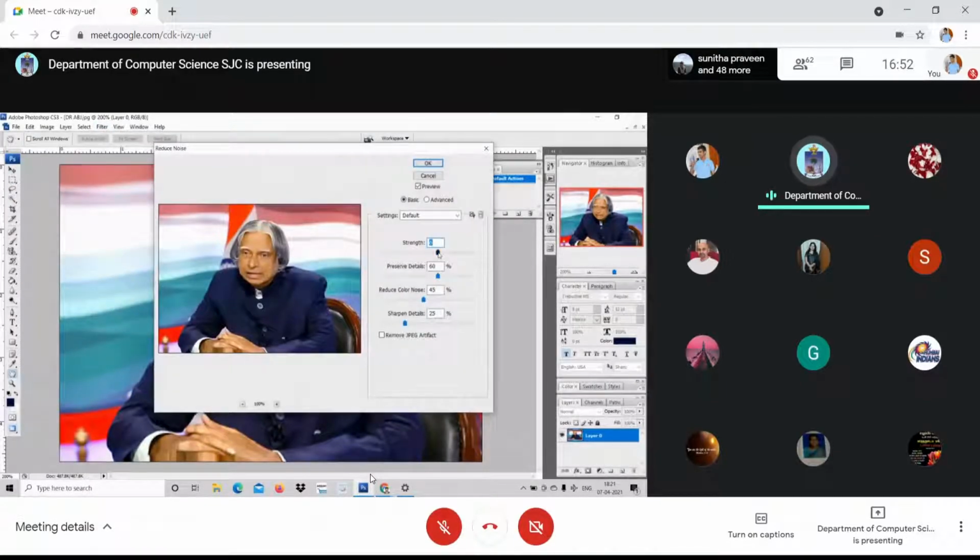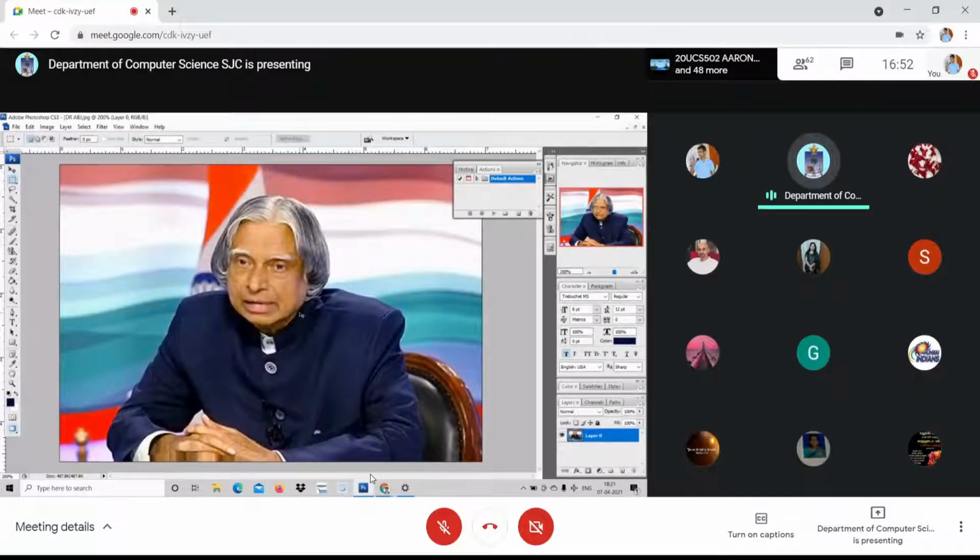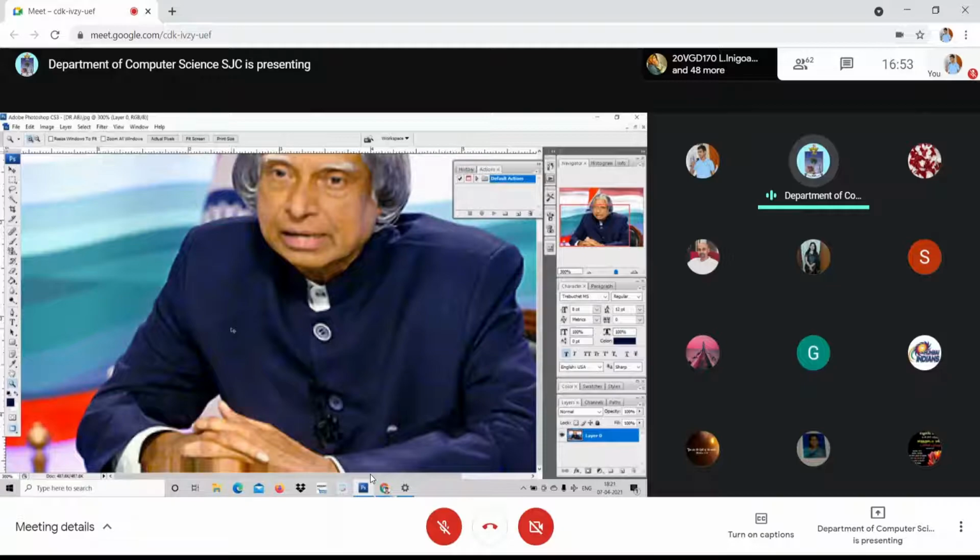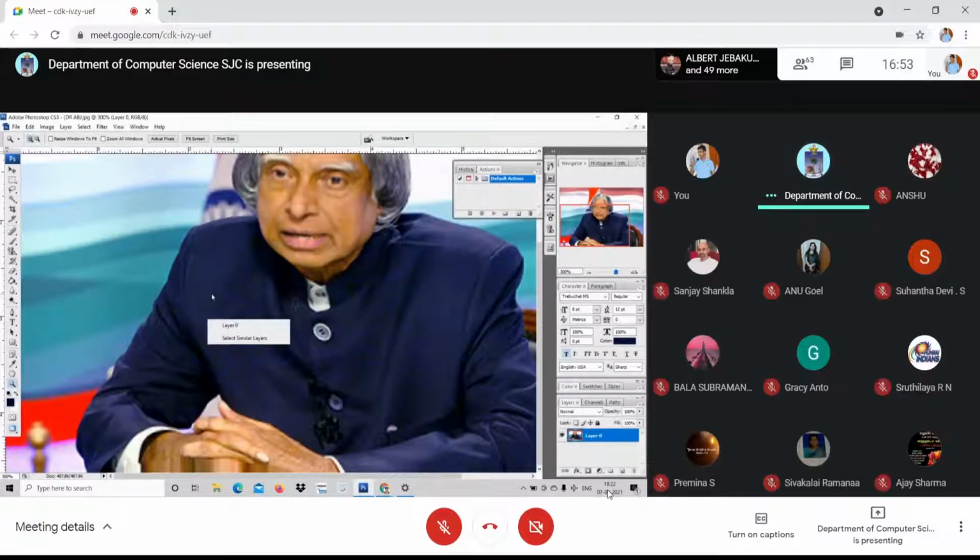I just click over here. You can increase the strength. Even if the noise is there, if the resolution is not that good, you can reduce the noise and sharpen the details. Earlier it was like this. Now look at here. Even the small dots over the coat are removed. Are you able to get the difference? Originally it was like this. When I did it, the grains over the coat are removed. Have you got it? Do you see the difference?